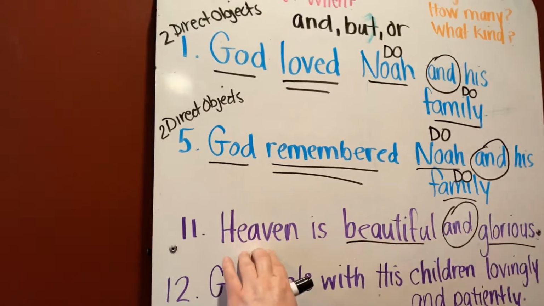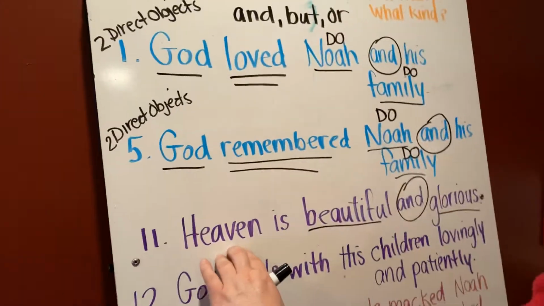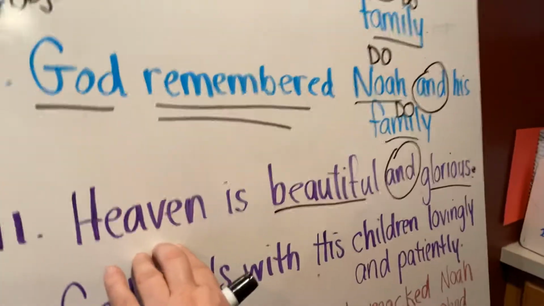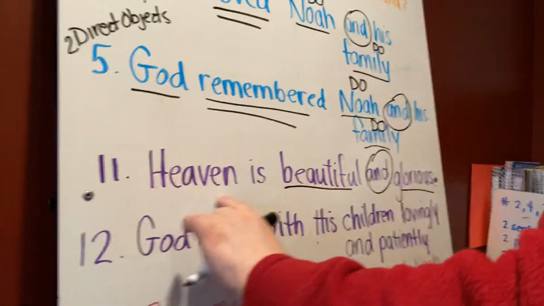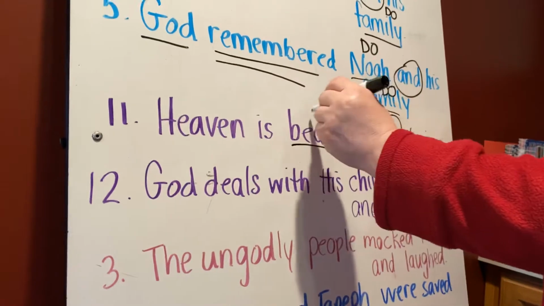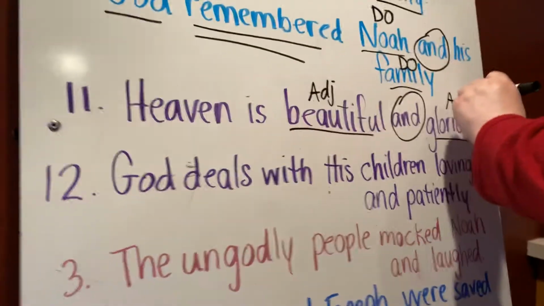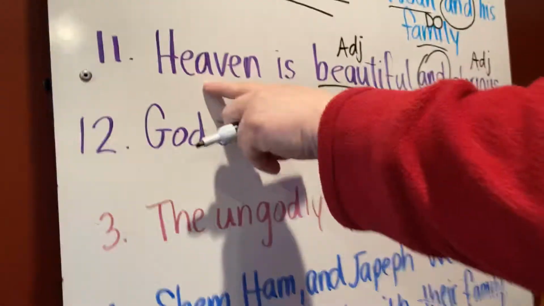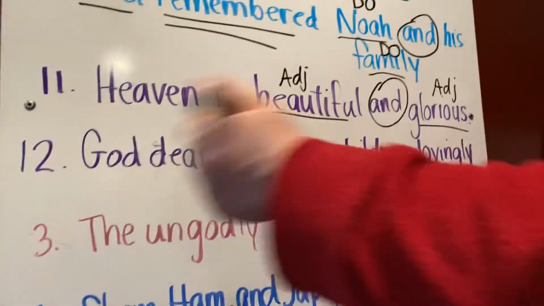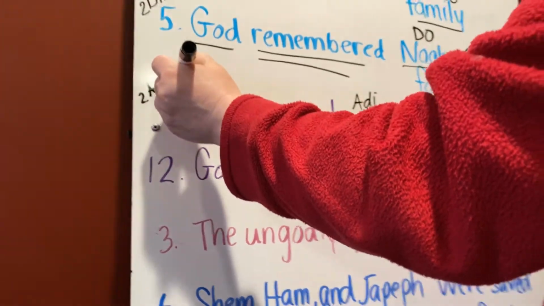So if it describes heaven, we need to ask ourselves, is heaven a noun or is it a verb? Heaven is a noun, person, place, or thing. And beautiful describes a noun, so that means beautiful is an adjective. So in this sentence, number 11, and is joining two adjectives.